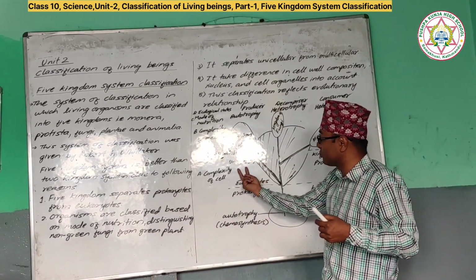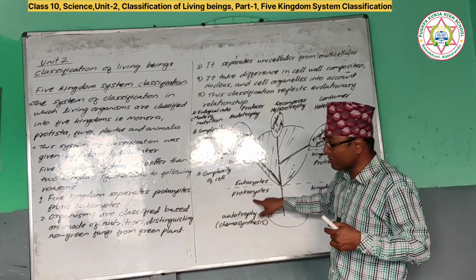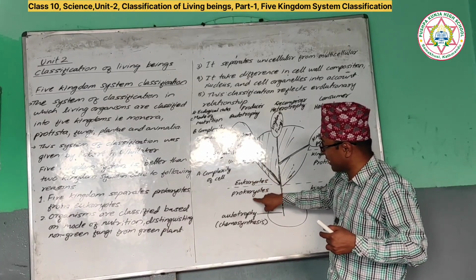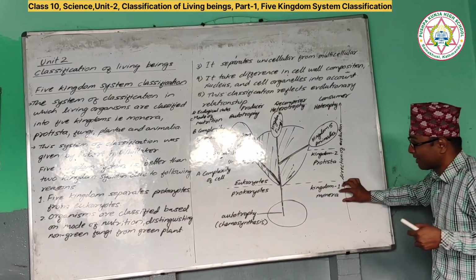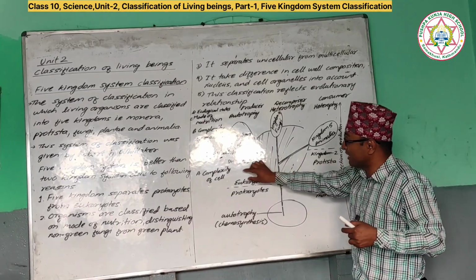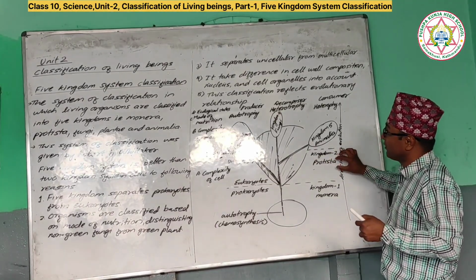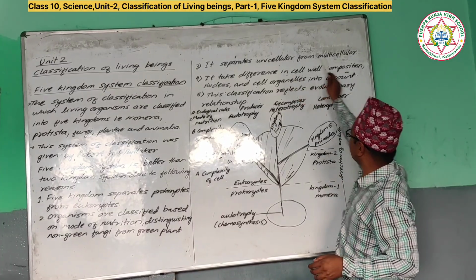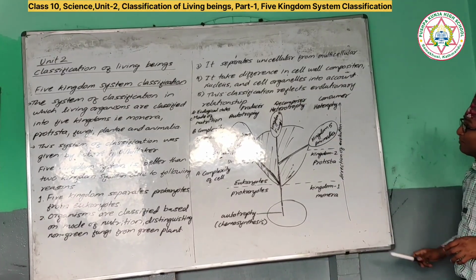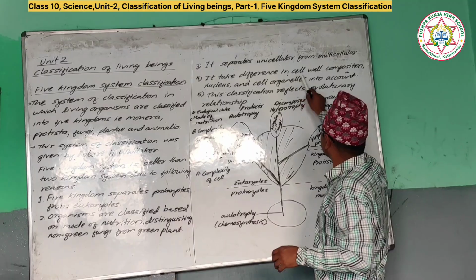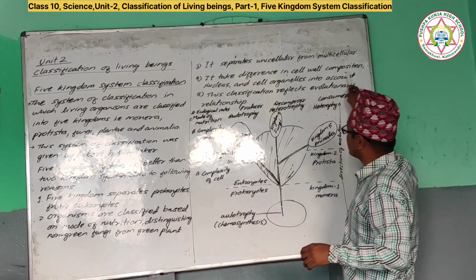And unicellular are also of two types, prokaryote and eukaryote. Prokaryotes are like the Monera. Unicellular organisms having a eukaryotic cell come under Protista. Correct? Did all of you understand? So it has separated unicellular from multicellular organisms. It also takes into account the difference in cell wall composition. So what is the composition of the cell wall?